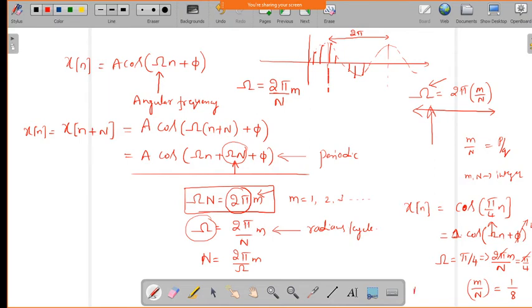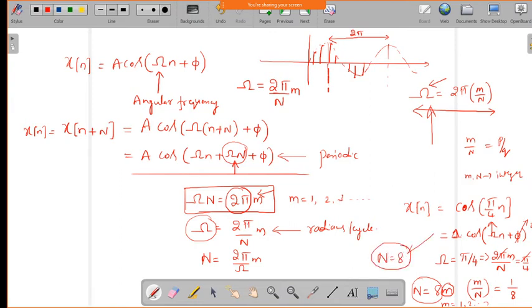Now we can find the fundamental period n. By sending n to this side and the rest to the other side, it gives n equal to 8m. So we can take m equal to 1, 2, 3 and so on, and the least value of n will give the fundamental period. For m equal to 1, we get the integer value n equal to 8.